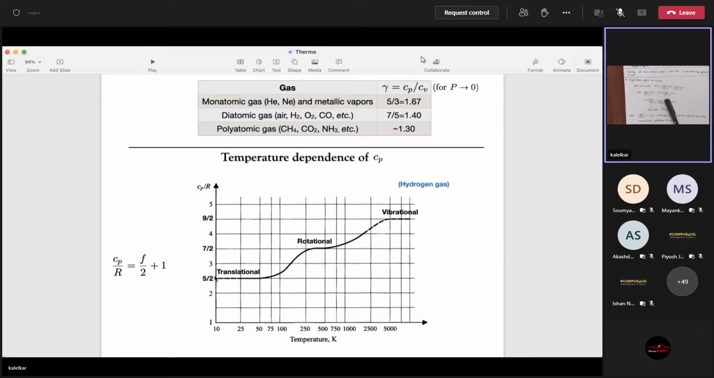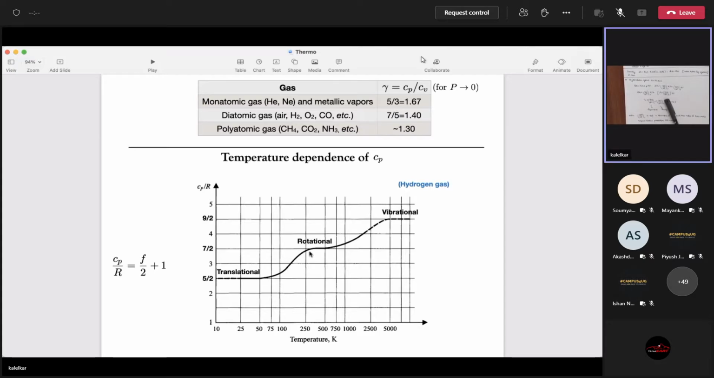If you have low temperatures, then only the translational degrees of freedom are active. If you have a hydrogen molecule, think of it as two beads and a spring in between. Just H2, H atoms, and there is a spring connecting them. At low temperatures, it can translate. So you have 3 degrees of freedom of translation. So the Cp by R is the number of degrees of freedom by 2 plus 1. So you have 3/2 plus 1, that's 5/2. So you can see the Cp by R is 5/2.